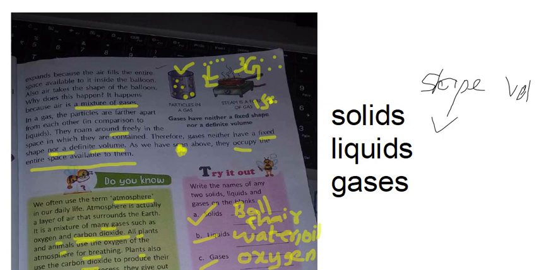Volume, VOL means nothing but volume. Okay. Solids will have volume also. So I am keeping the tick mark. So solids are having shape and volume. So I kept the tick mark.